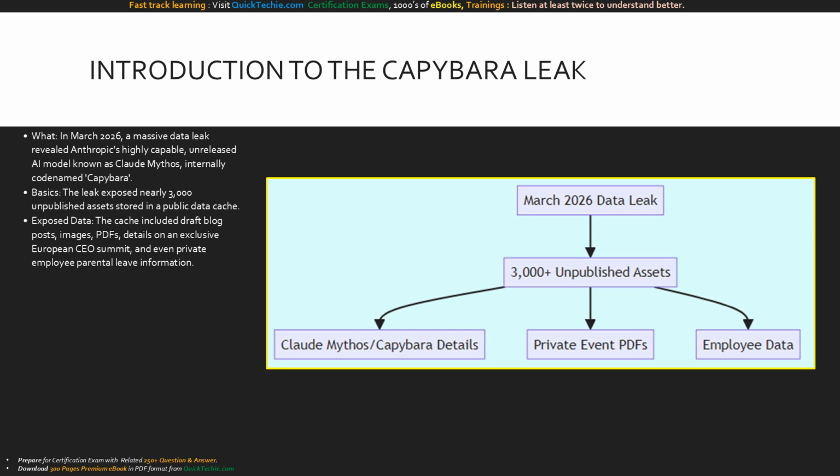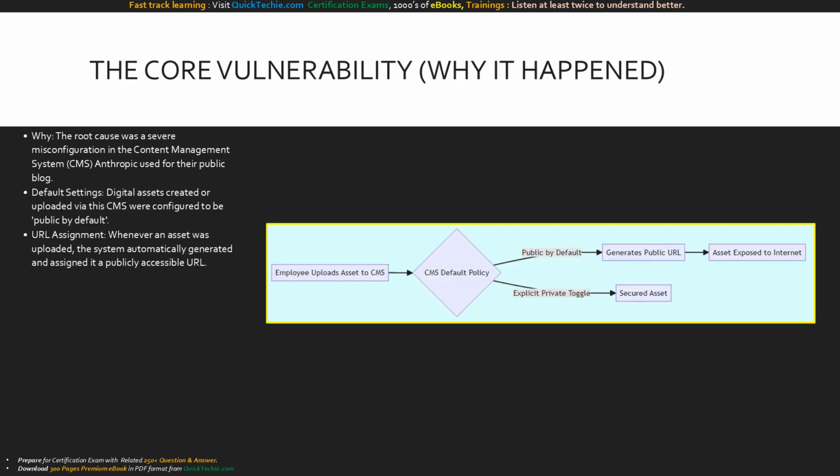This simple flowchart maps the impact of the leak. Starting with the event itself, we branch out to the core consequence. Over 3,000 unpublished assets were exposed. We can see the specific types of data compromised, from the Capybara model details to private corporate events and employee data. Why did this massive exposure occur?